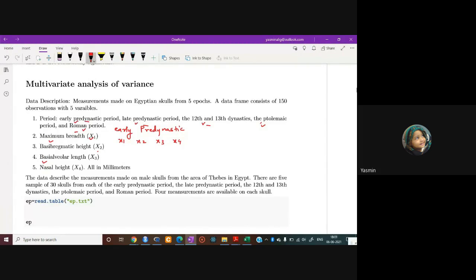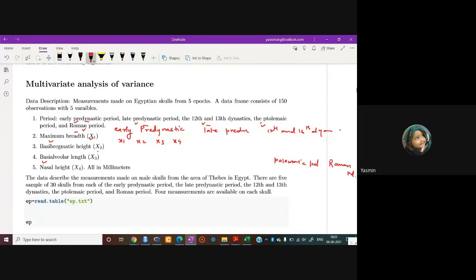Next, suppose this is another period, the late pre-dynastic period, then the 12th and 13th dynasties, then the Ptolemaic period, then lastly the Roman period. So we have 5 periods, and in each period we have the measurements of the male skull, which are divided in 4 parts.